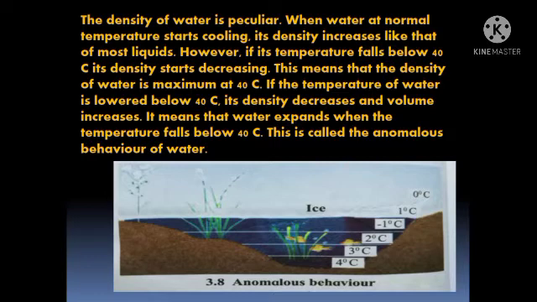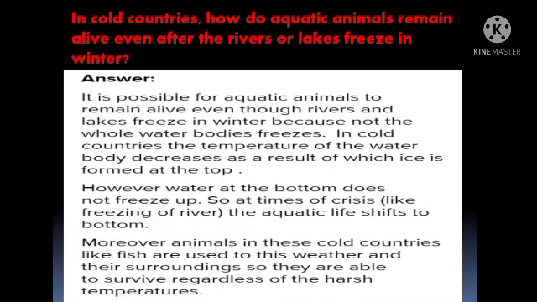It means that water expands when the temperature falls below 4 degrees Celsius. This is called the anomalous behavior of water. So students, the water expands at what temperature? When the temperature falls below 4 degrees Celsius, and this is the concept known as the anomalous behavior of water. In cold countries, how do aquatic animals remain alive even after the rivers or lakes freeze in winter?